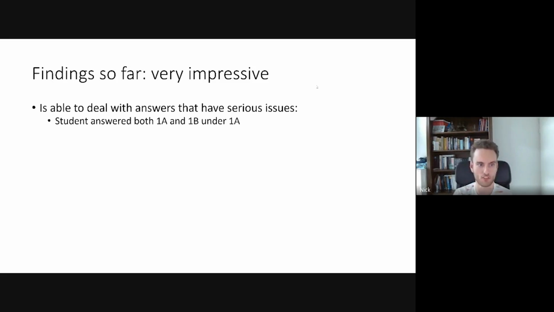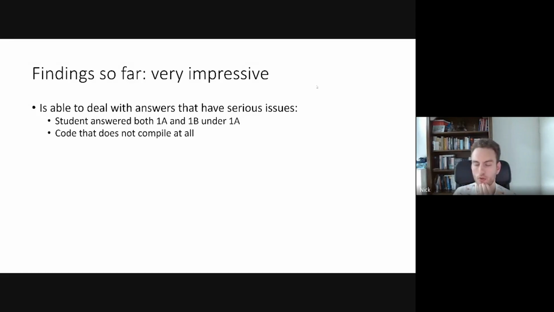One interesting example is that I had one student who answered question 1A and question 1B, both under question 1A. But ChatGPT had no issue with this whatsoever. It just identified that part of the answer was actually an answer to part 1B, and without any mention, it just graded it.